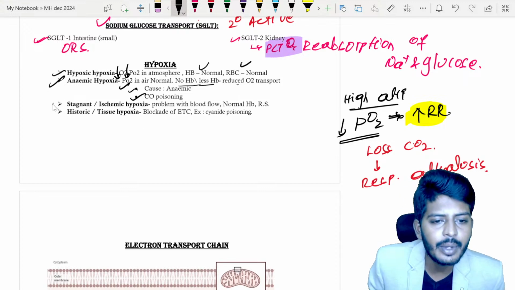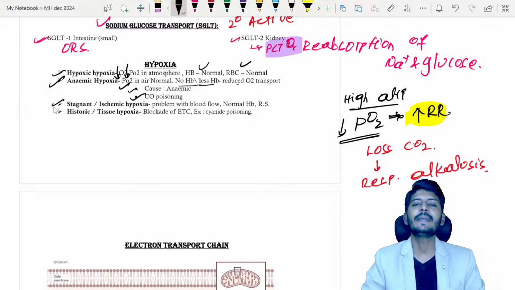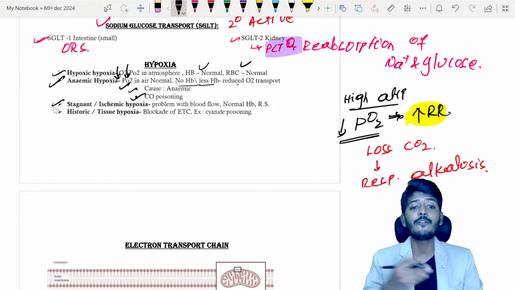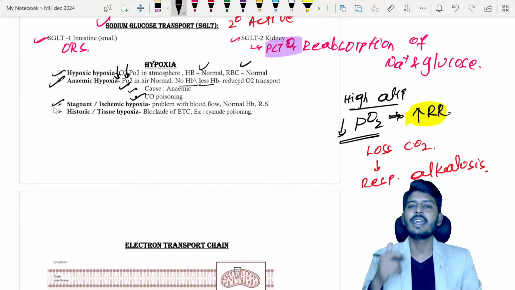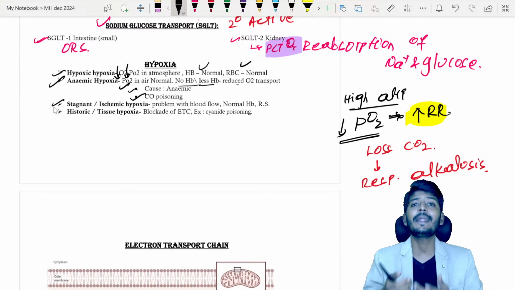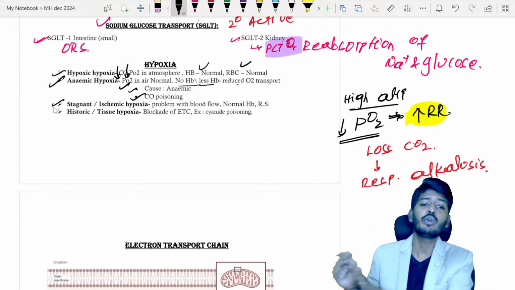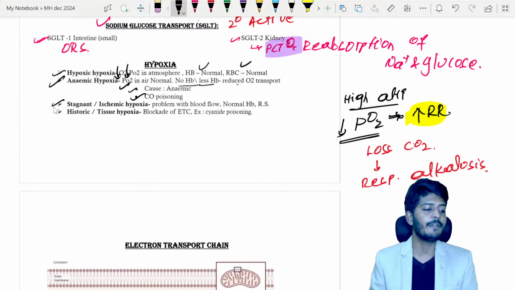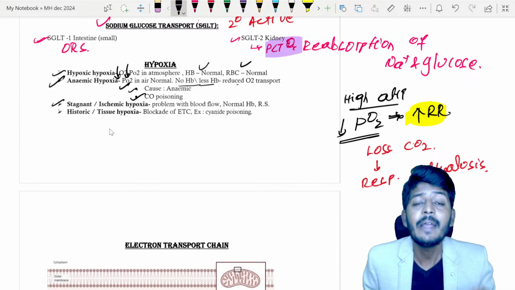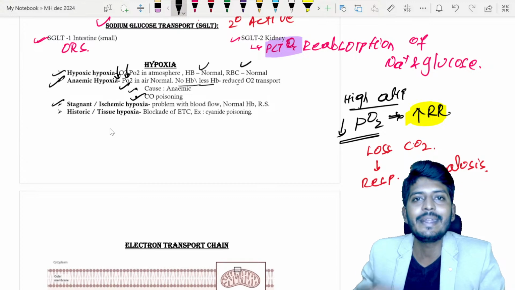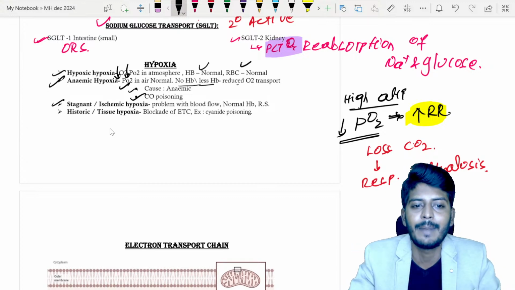Okay, then the next one is stagnant hypoxia. Stagnant, the word itself is very clear, stagnant or ischemic. So there is a lack of blood supply. Oxygen is there, the respiratory system is fine, hemoglobin is fine, everything is fine, but blood supply is not occurring due to some vascular disease. If the organ is suffering from hypoxia, we call it stagnant or ischemic hypoxia. Ischemia means lack of blood supply.